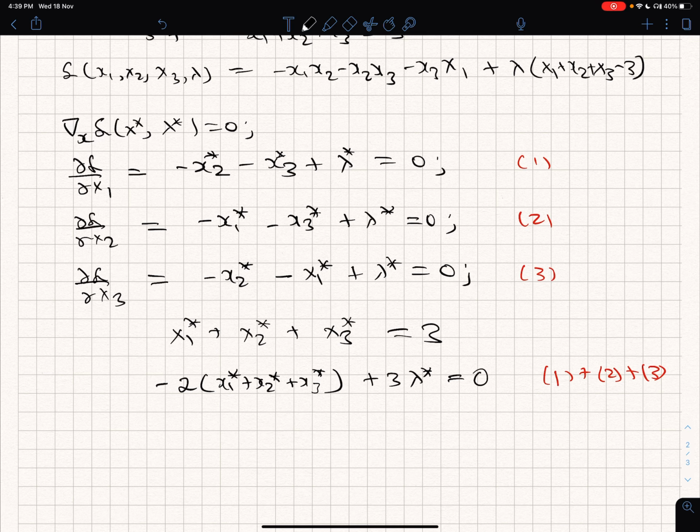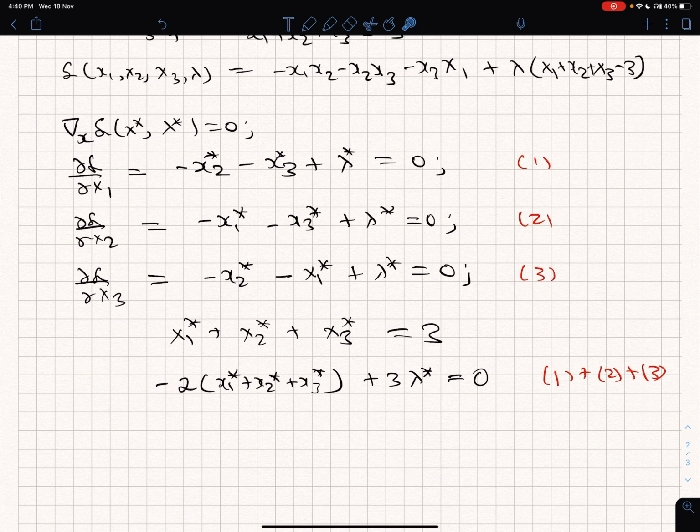And hence, what do I get now? When I added these three things together, x2 star added with x2 star, so I got 2x2 star.